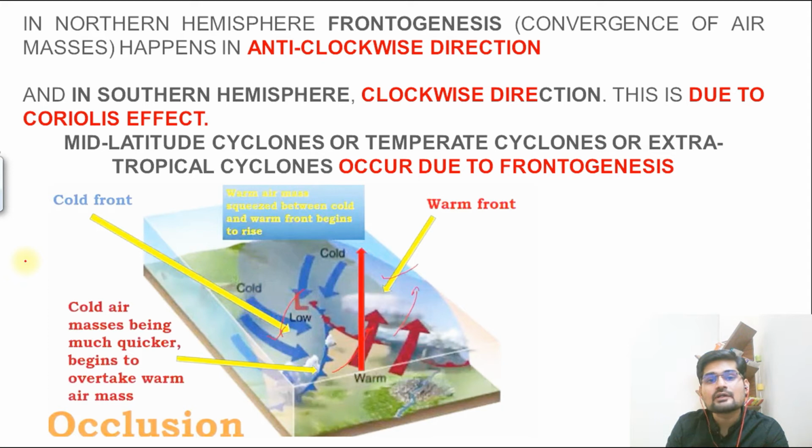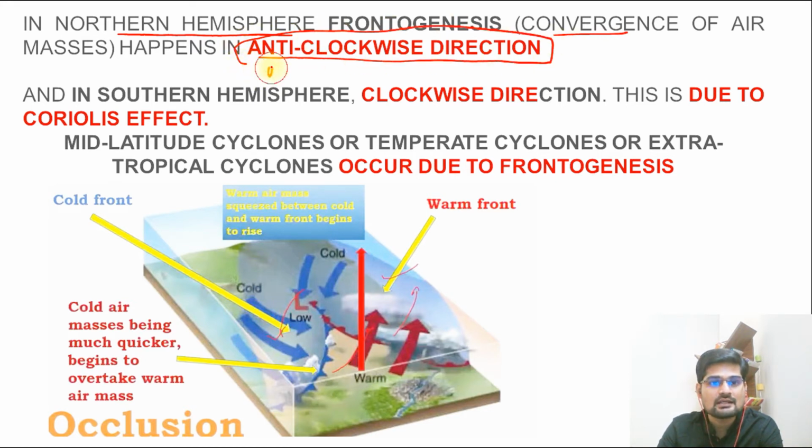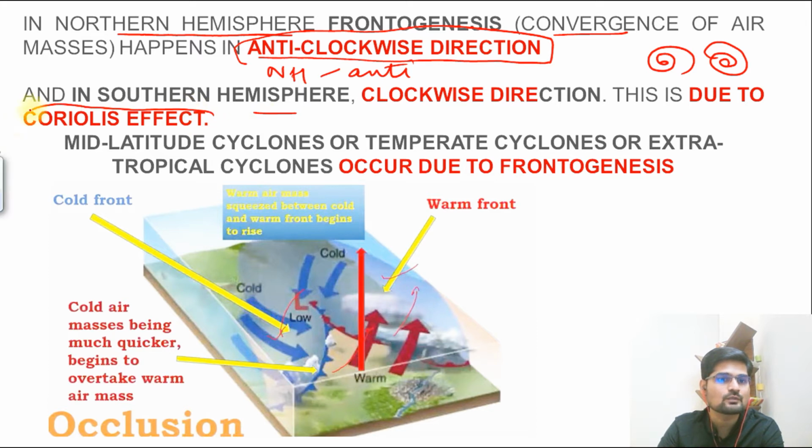Now, it is important to understand that we always have this factor, the motion of the earth, that is Coriolis force. So obviously there will be a change in directions differently in different hemispheres. What happens in the northern hemisphere? Frontogenesis, which is convergence, happens in an anti-clockwise direction. Now here is the catch. In the northern hemisphere, it is anti-clockwise, and clockwise is just the opposite in the southern hemisphere, which we know. And why is it so? Because of the Coriolis effect, that we have learned several times.